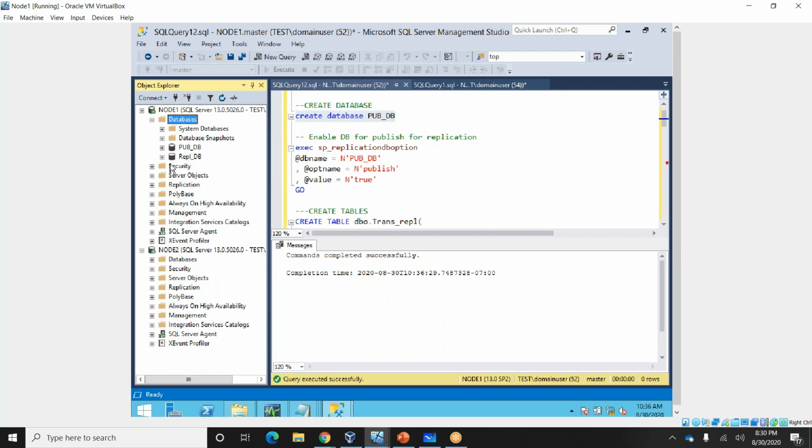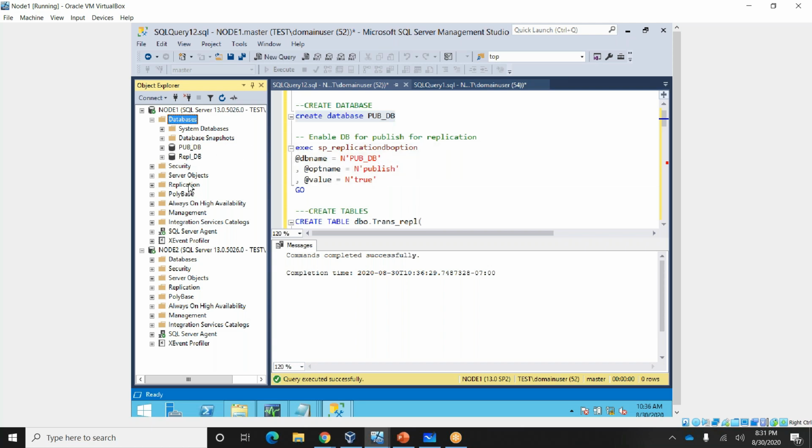Just refresh here, and you are able to see the database, PubDB. So first, we have to enable this DB for publishing for replication.